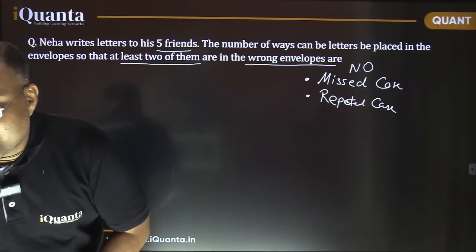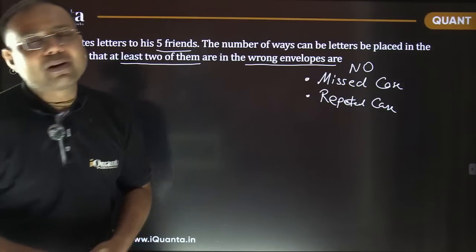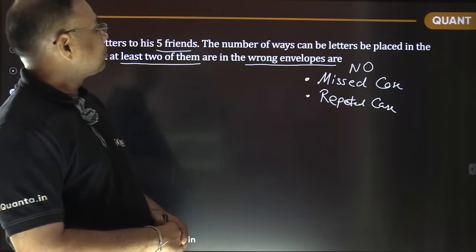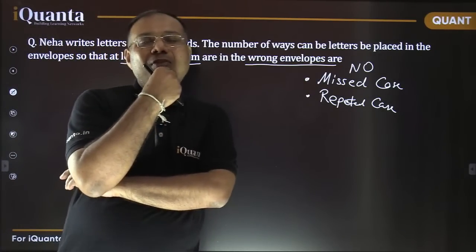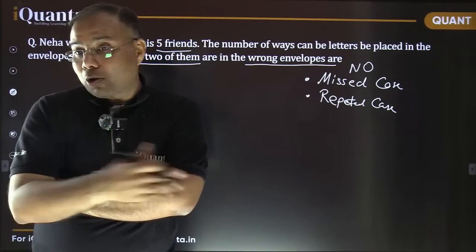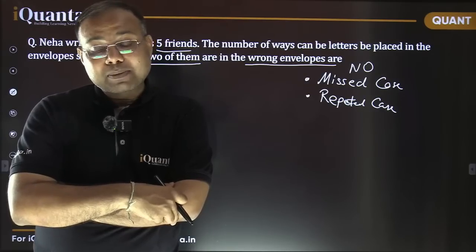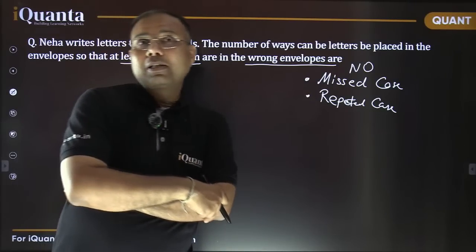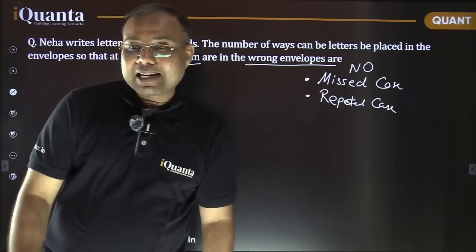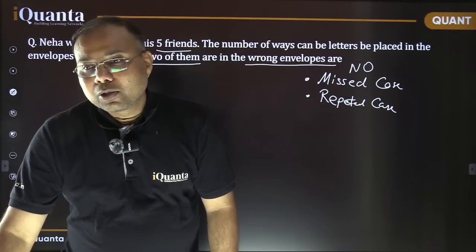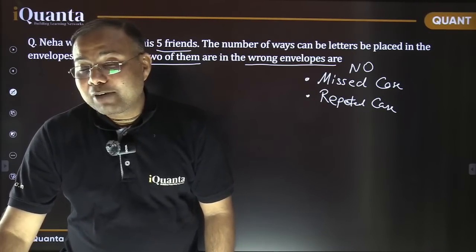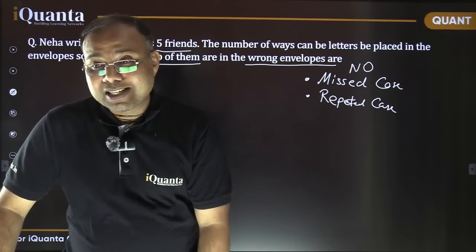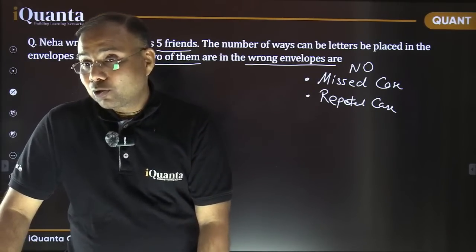Okay, also it is saying all wrong minus 1 envelope, 1 wrong. When you say all wrong, it means everything is wrong. All letters are going in wrong envelopes, right? Think again, all students, what you are writing. You're saying all wrong. All wrong means all the letters are going in wrong envelopes. So it does not include that case in which only one letter goes in a wrong envelope. So you want to say something else, but you are saying something else. So it is not correct.